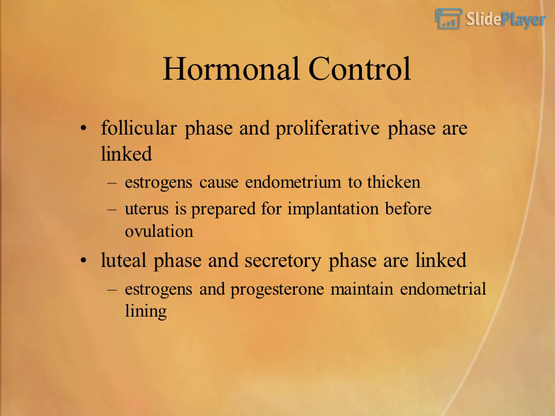Hormonal control. The follicular phase and proliferative phase are linked. Estrogens cause the endometrium to thicken. The uterus is prepared for implantation before ovulation. The luteal phase and secretory phase are linked. Estrogens and progesterone maintain the endometrial lining.